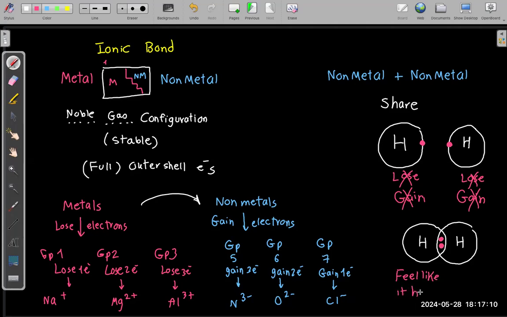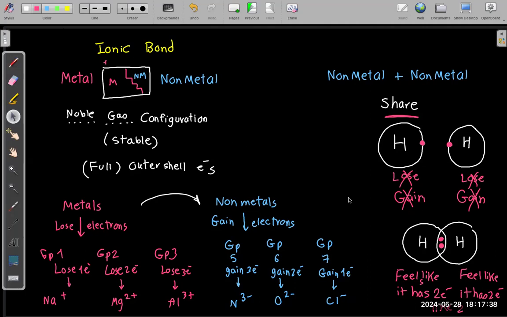It doesn't really have 2, it has only 1, but it feels like it has 2 electrons. And the other also will feel like it has 2 electrons. So it will feel like neon, having the same electronic configuration, and it is stable like neon. So there is no loss and gain. There is sharing of the electrons.